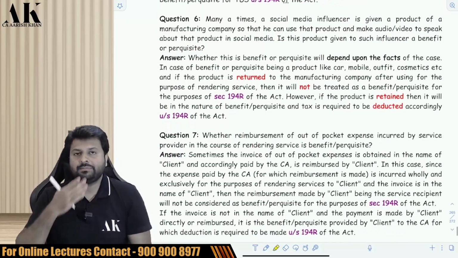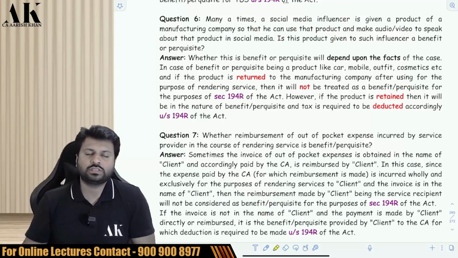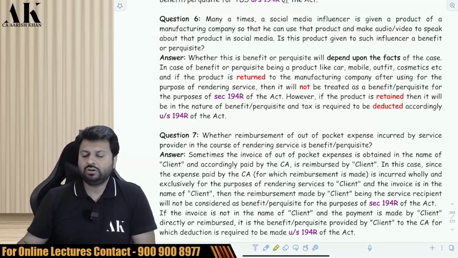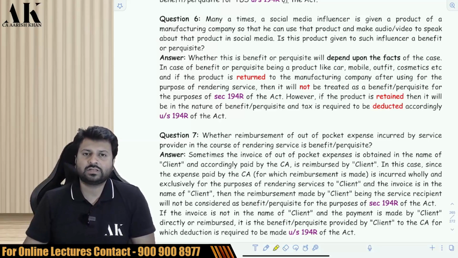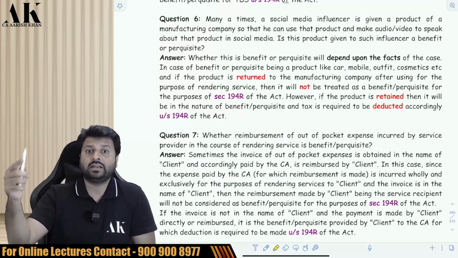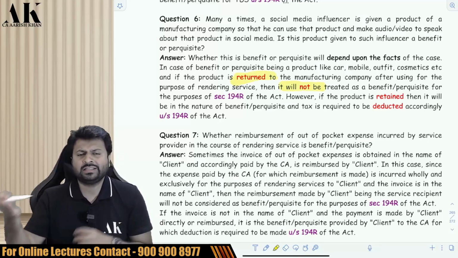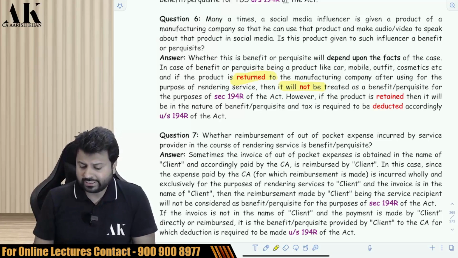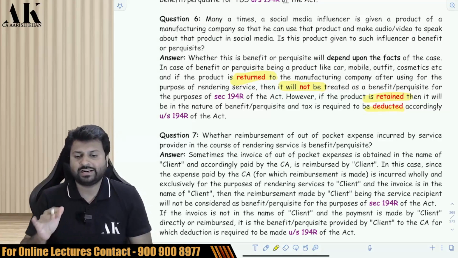Many times, many companies like Samsung, Apple, etc. give a lot of free products to social media influencers for advertising purposes. For example, a new phone has come and the company has given that phone to a social media influencer. Now, whether that will be subject to TDS depends upon whether the influencer returns it or not. If he advertises the product and then returns it, there is no need to deduct TDS. But if he retains that product and keeps it with himself, then you are liable to deduct TDS on that particular item.